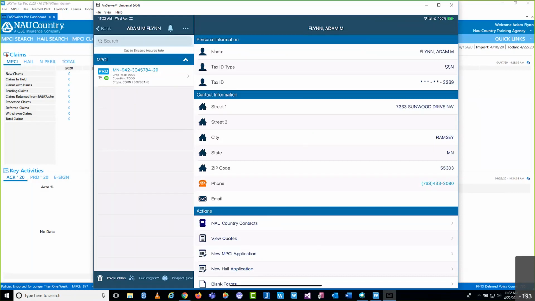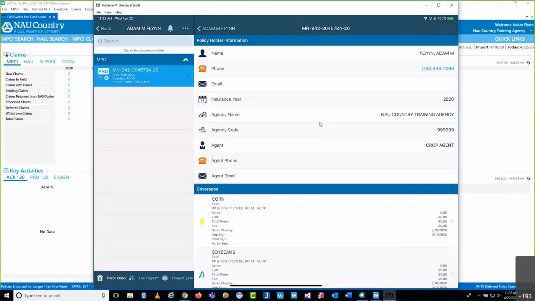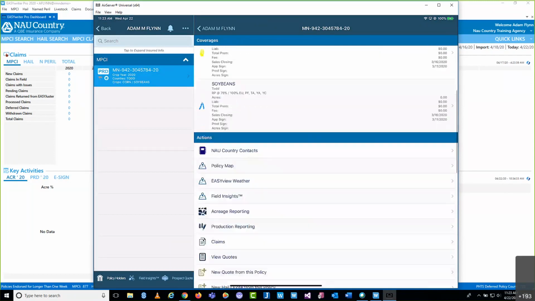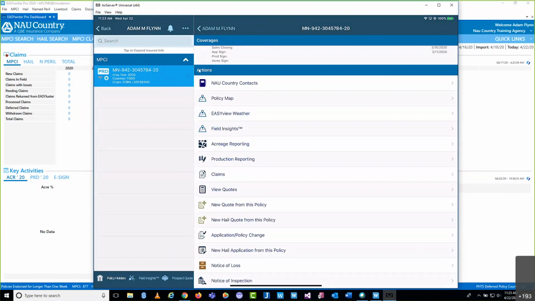So back to the app though, we're ready to go. I'm going to select my policy, the crop year, in this case 2020. And then I'm going to scroll down on the right-hand side. You can see there, I'll go a little slower just in case there's, again, some delay. I'm scrolling down to what I want to use in the actions menu, which is our production reporting.